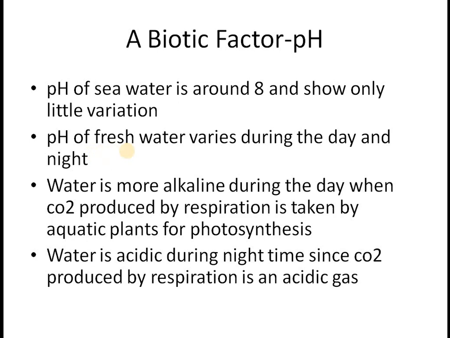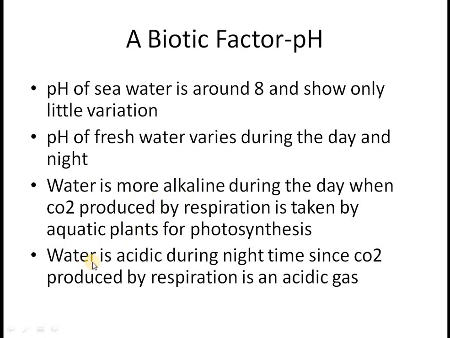Water is more alkaline during the day when carbon dioxide produced by respiration is taken by aquatic plants for photosynthesis. It is showing you that photosynthesis during the day is exceeding respiration, hence more oxygen is produced than carbon dioxide. Carbon dioxide which is produced by respiration would be used by plants in photosynthesis, hence the water would be more alkaline.